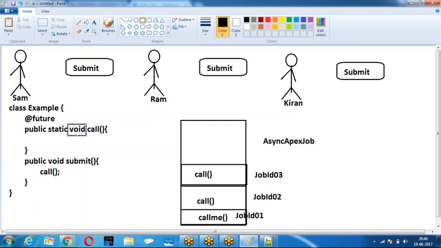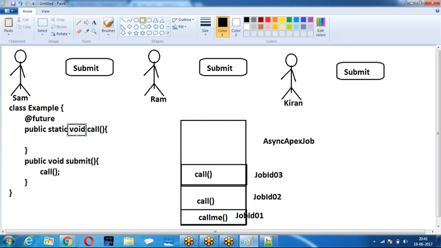Second drawback: is it accepting an sObject as a parameter? sObject is not accepted. Why is it not accepted? Because asynchronous operations are not going to run instantly. They are going to be added to the queue, and from the queue they are going to run. We cannot guarantee when they are going to execute. That is the reason the state of the data is not maintained. That is the reason they say don't use any sObject as a parameter. People have followed these points, right?